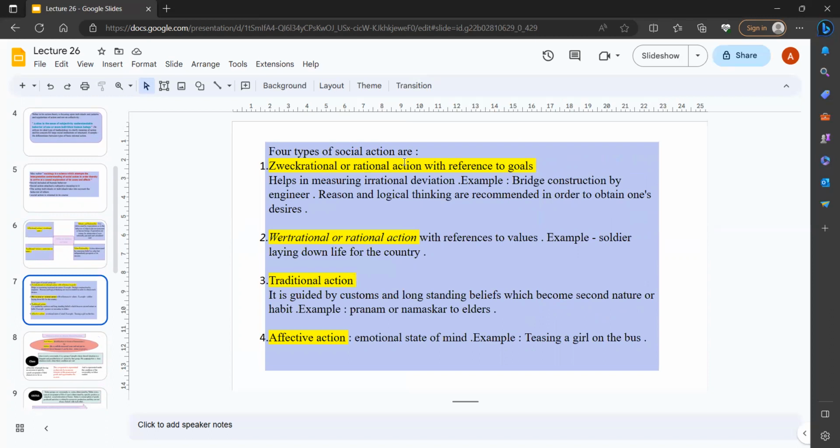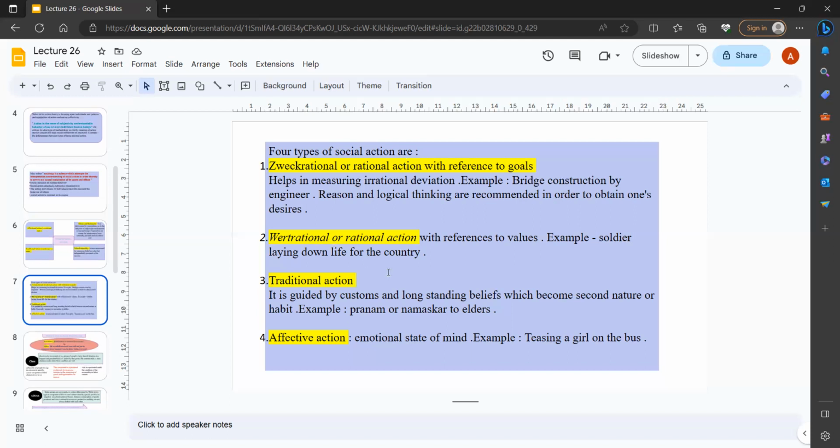It is very important to use the keywords as used by social thinkers. It helps in measuring irrational deviations. Example: we are constructing a bridge. Who will construct the bridge? An engineer. What do we need here? Reason and logical thinking are required in order to obtain one's desire. It is not that we will just build anything at random. If we are building a bridge, the engineer first has to do planning and survey the area, and based on that, apply logic and reasoning to achieve his desire.